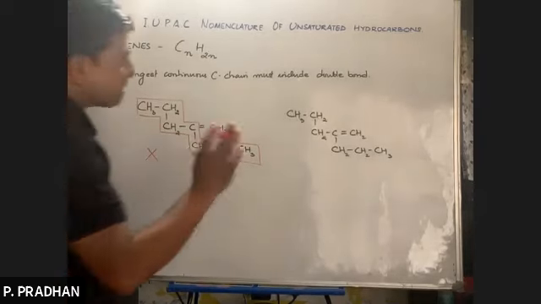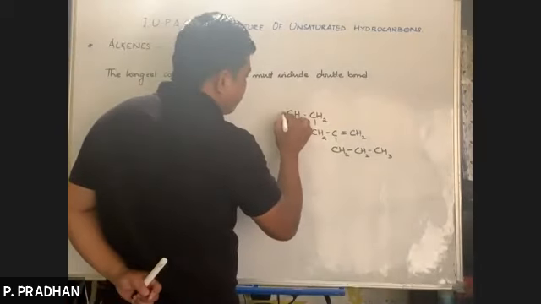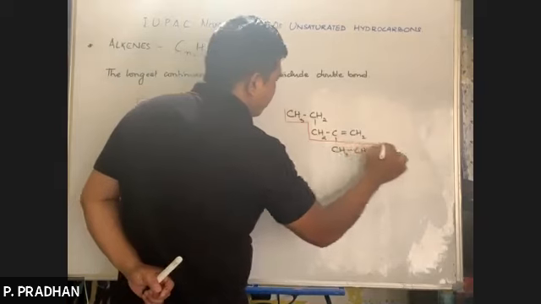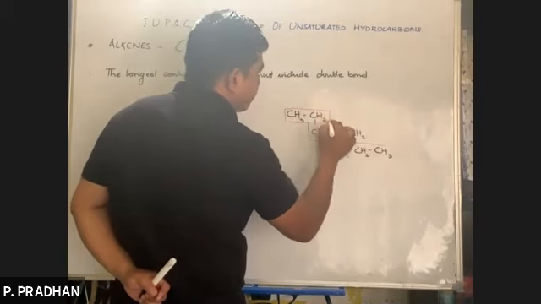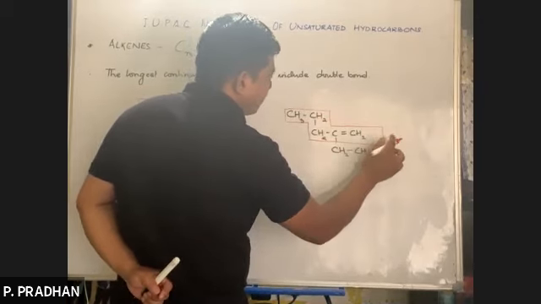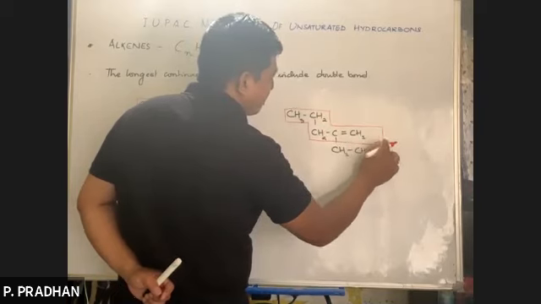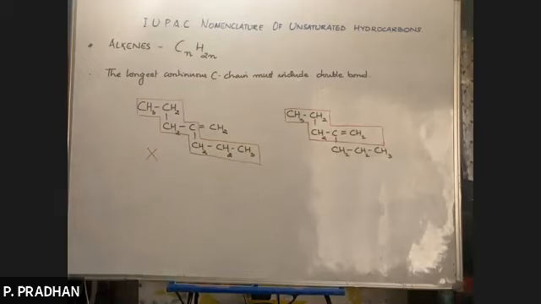So the longest continuous carbon chain must include the double bond as well. So this is the longest continuous carbon chain where a double bond is included. Got it?